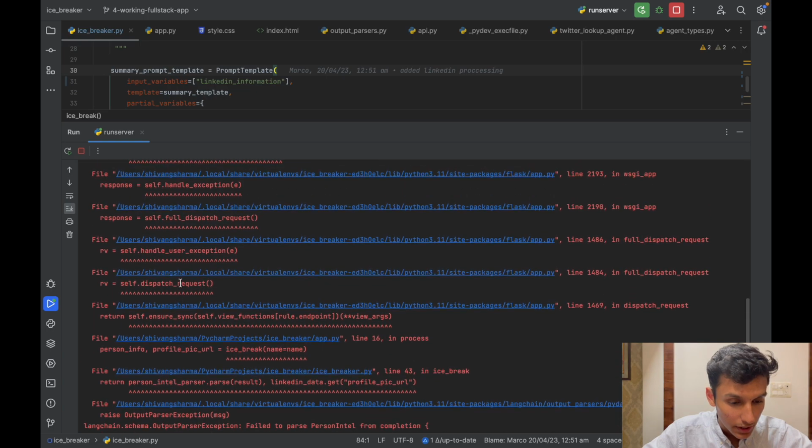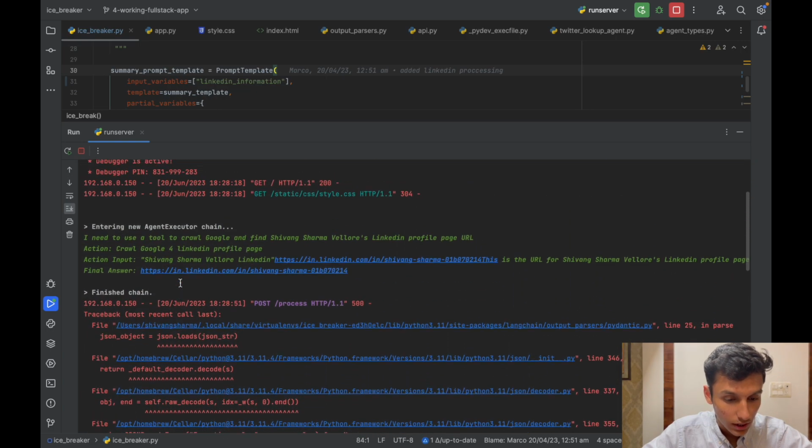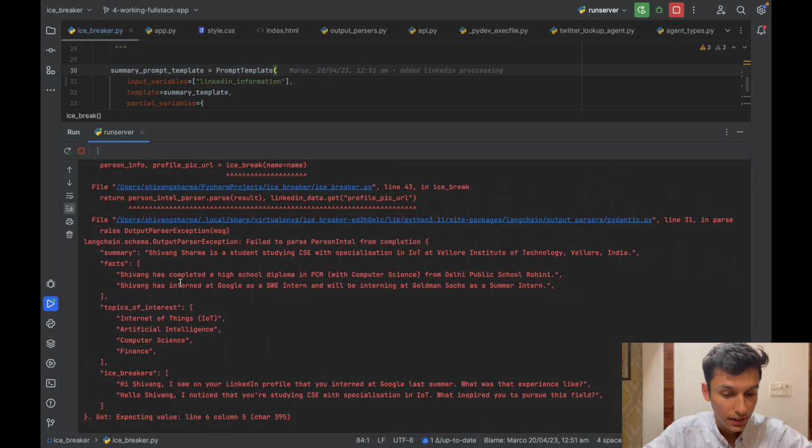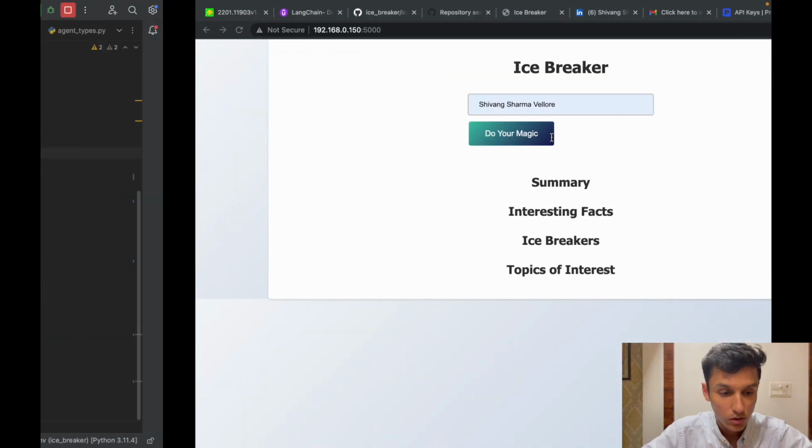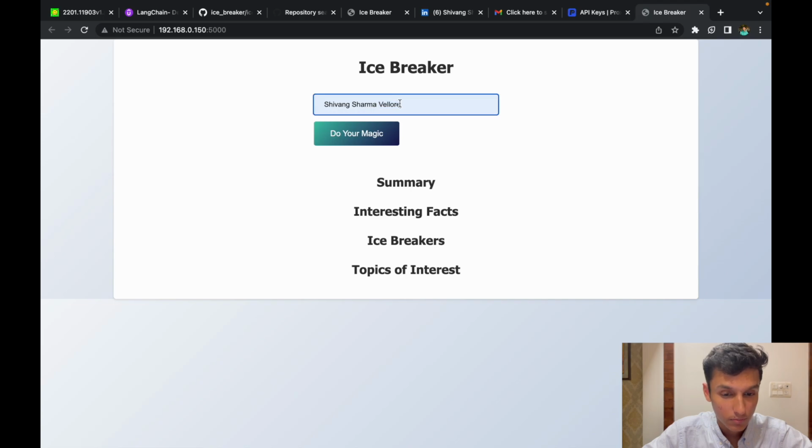Now it has got my ID, but there is some confusion as there are many IDs. So this is a high school diploma from DBS Rohini. Now this is my ID only. Okay, so I'll go again and try again.